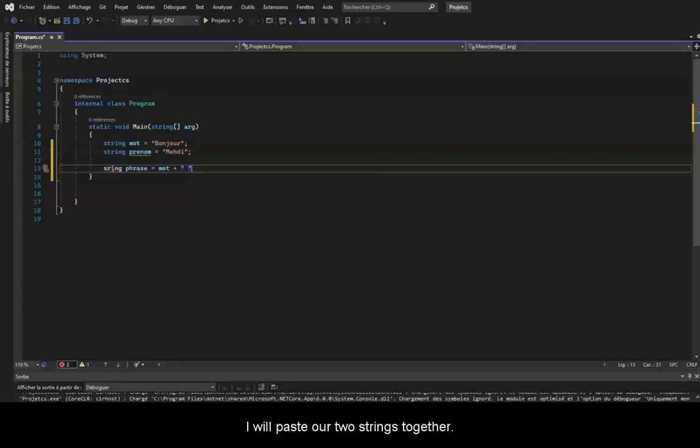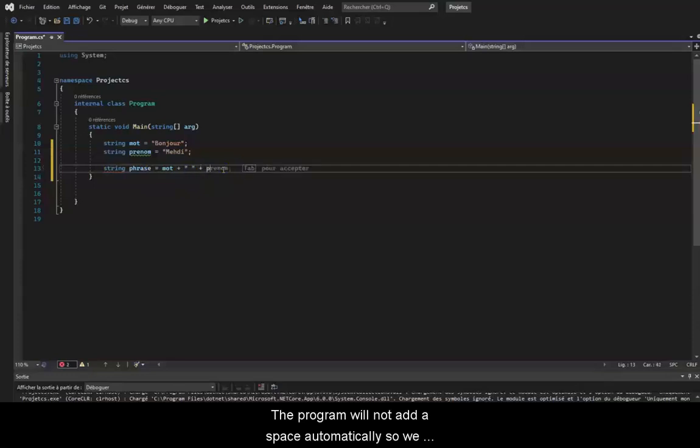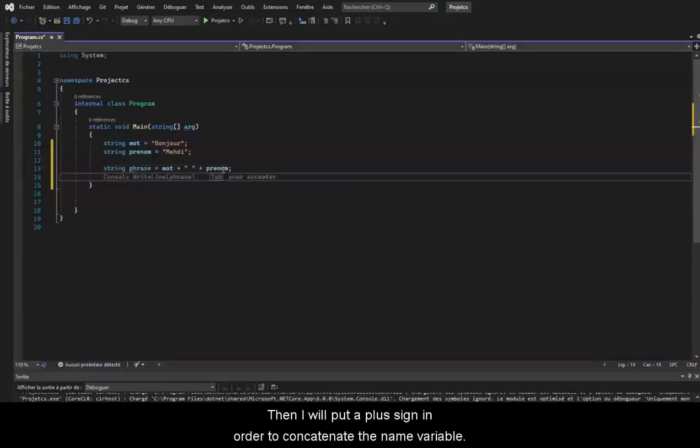Here, I will put quotes with a space, otherwise hello and Mehdi will be pasted without any space between. The program will not add a space automatically, so we need to add one. Then I will put a plus sign in order to concatenate the name variable.